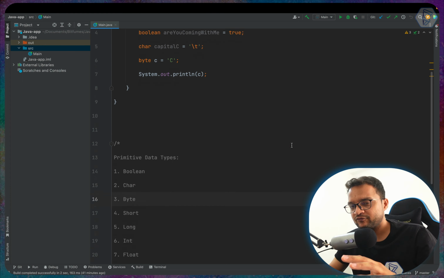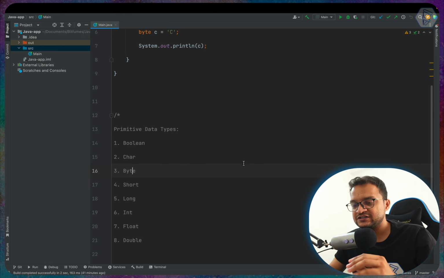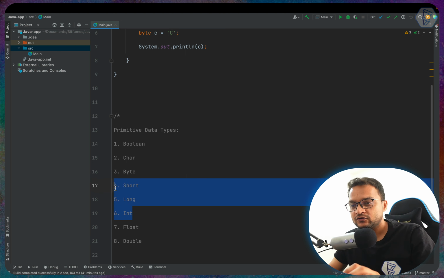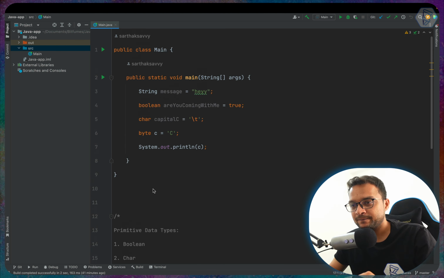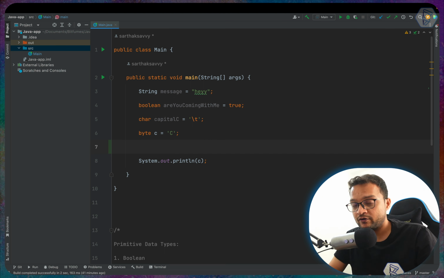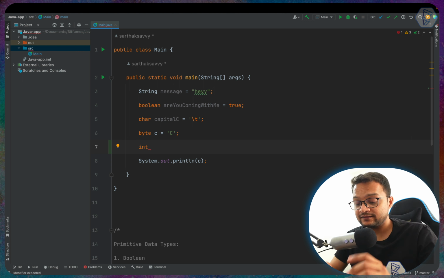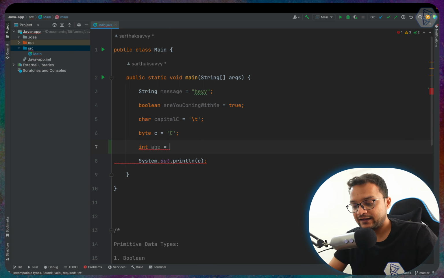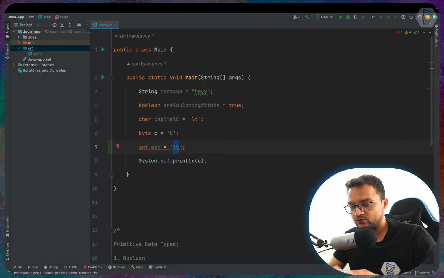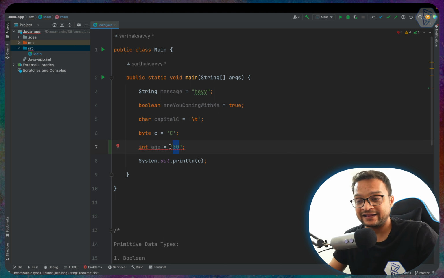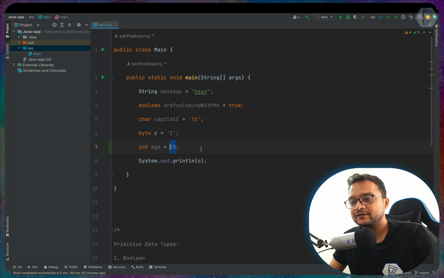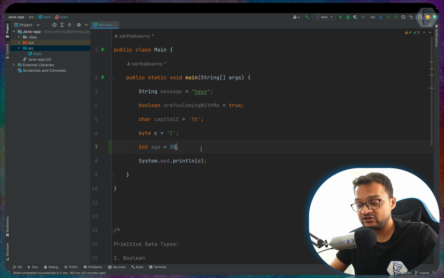So this is the time for the numeric literals, which is basically related to numbers. Let's see these in detail. I'm going to create a number or integer variable, and for that we just need to say int, then the name, let's say age, and the value 30. As I explained before, if I try to add a string into the age, which is of integer type, then obviously we are getting an error, something like this. So this is the way we can create an integer.